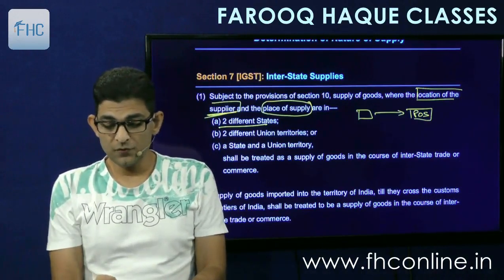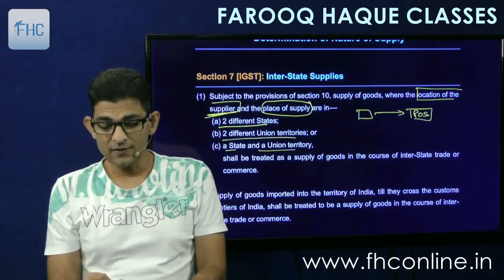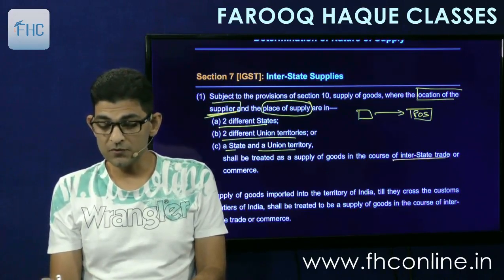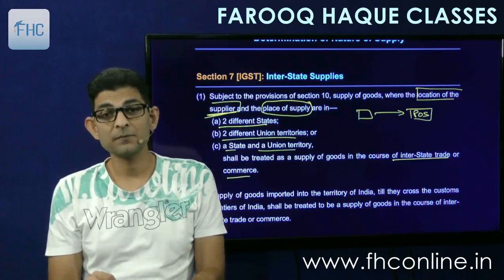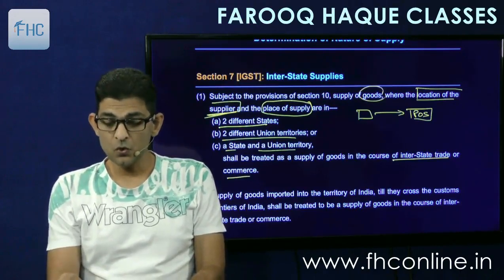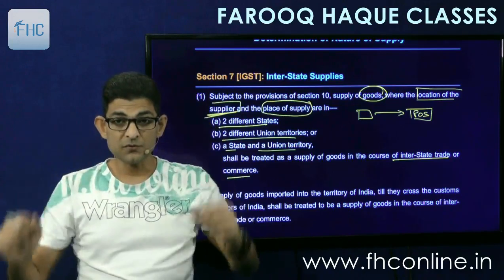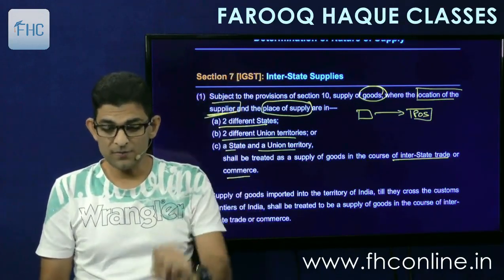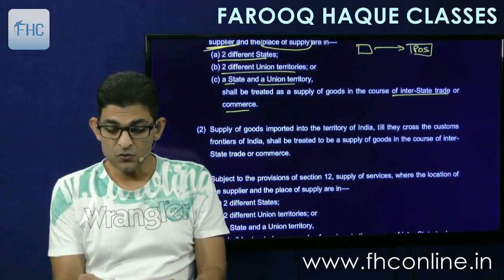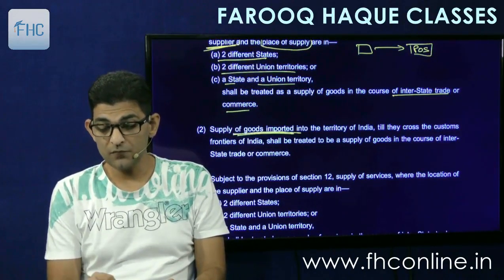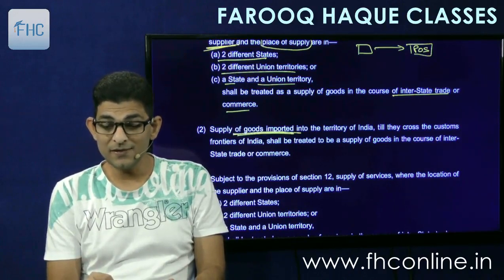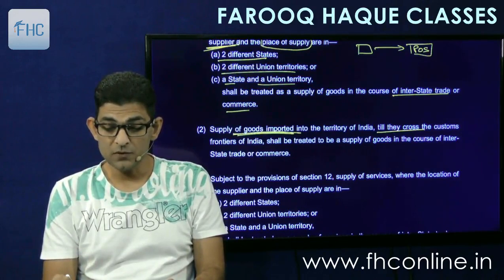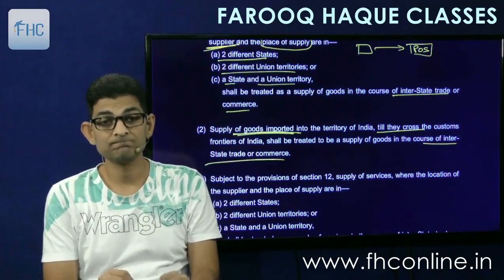Two different states, two different union territories, or one state and a union territory shall be treated as supply of goods in the course of interstate trade or commerce. Simple. This is for goods, the first one, subject to provisions of section 10. Then supply of goods imported into the territory of India till they cross the customs frontiers of India shall be treated to be supply of goods in the course of interstate trade or commerce.